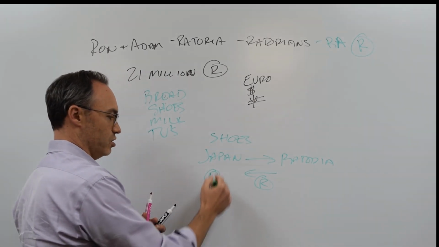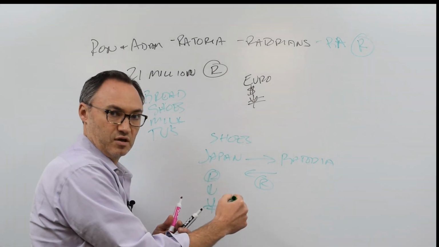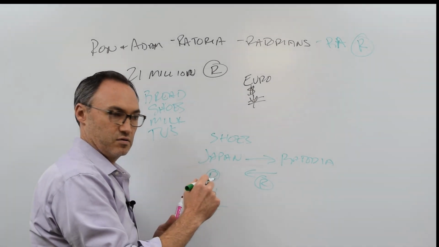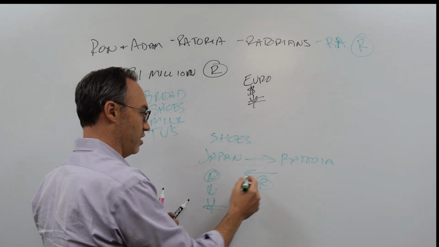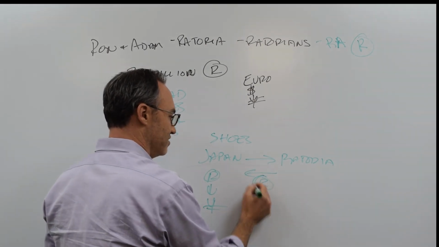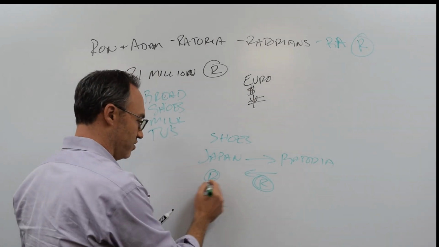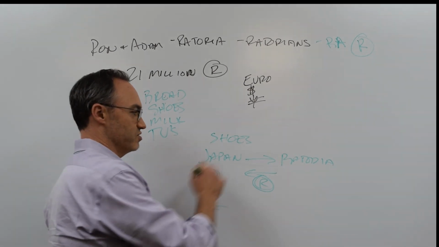So they need to make sure that this exchange rate is somewhat easy for them, and what we need to make sure is that this number to this number stays roughly the same, because they might quote us in yen.